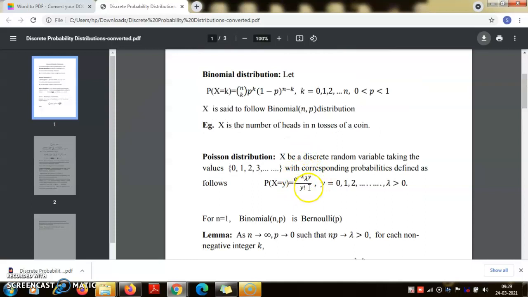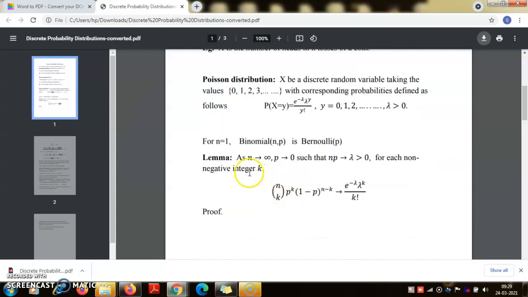Now how do we get to this formula suddenly? The binomial distribution is intuitive. As I said, I can derive its formula assuming that the successive coin tosses are independent of one another. But how did I think of this formula? It can be obtained from the binomial probabilities under the condition that n is large and p is small. Now how small is p? p is proportional to 1 by n, so n into p is close to some positive constant lambda. So n is increasing and p is decreasing at a rate approximately lambda over n.